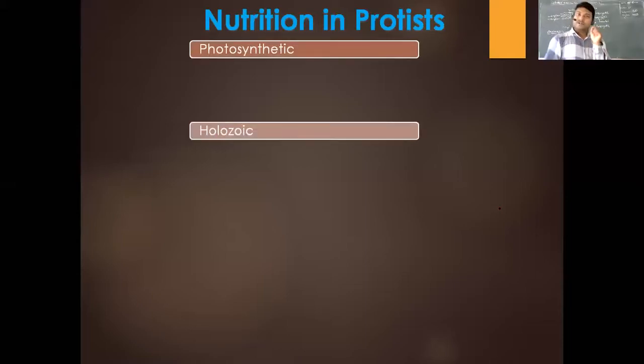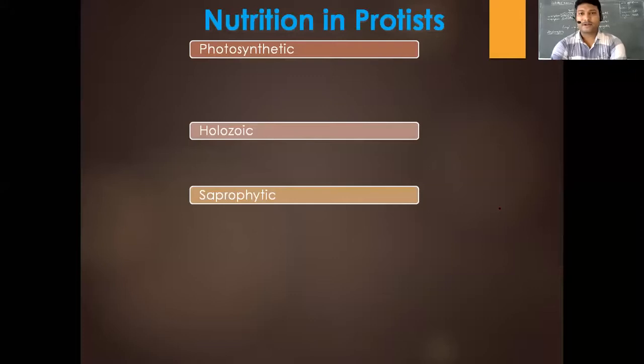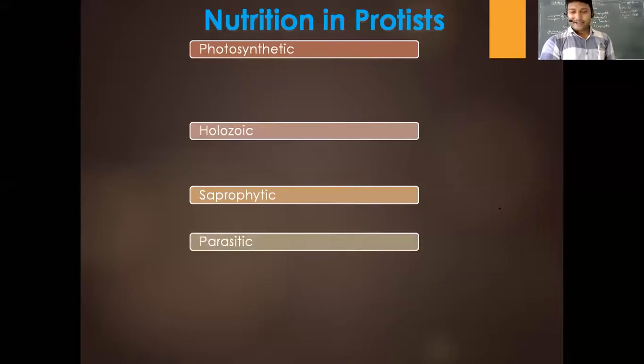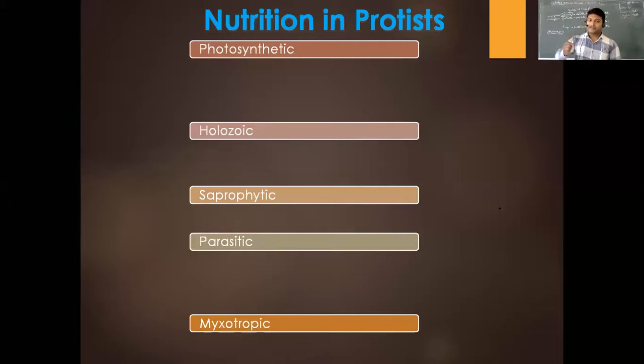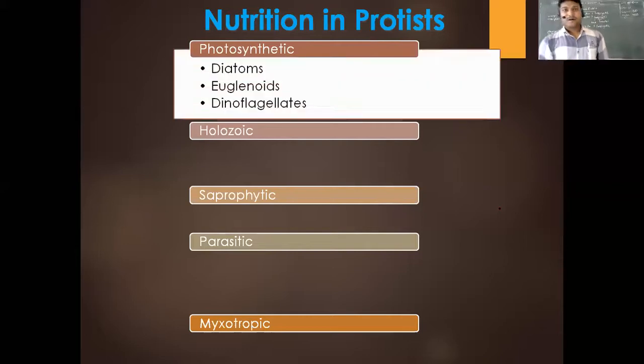Now, when we talk about nutrition in protists, we have organisms that are photosynthetic, organisms following the holozoic mode of nutrition, organisms following the saprophytic mode of nutrition, and then the parasitic mode and mixotrophic mode. This is very important. So here you see 5 different types of nutrition. Photosynthetic organisms have photosynthetic ability because of the presence of chlorophyll pigments, for example diatoms, euglenoids, dinoflagellates. We are going to talk about these in the types of protists, so do not worry about the names right now. You have to remember them, but at a later point of time.